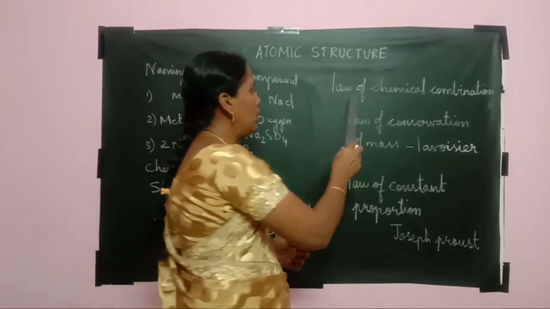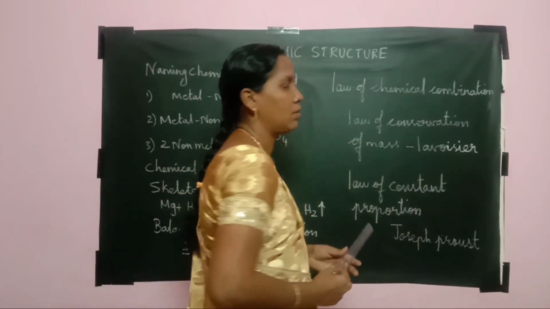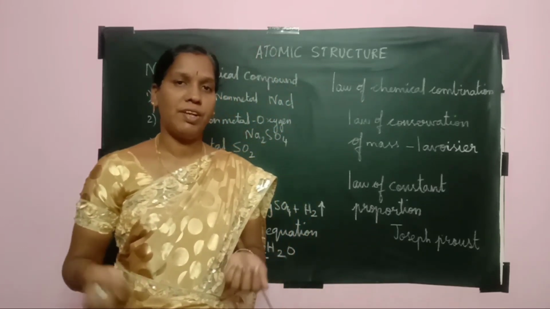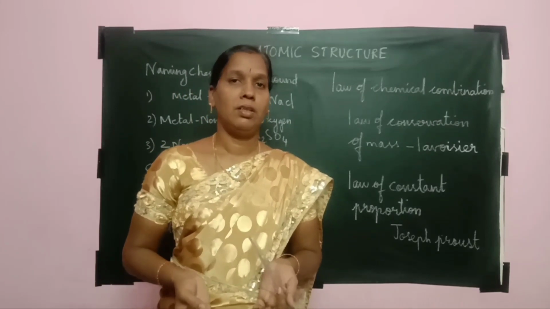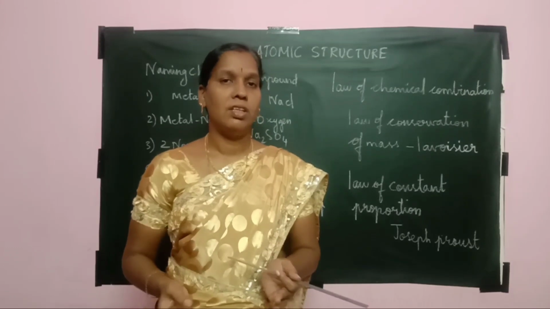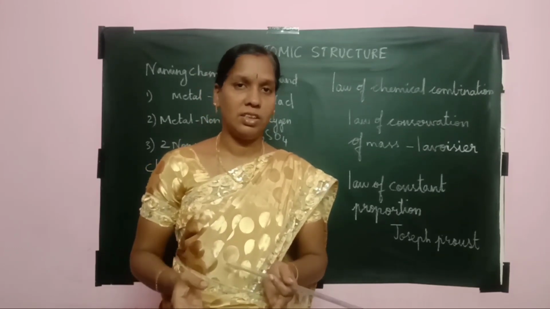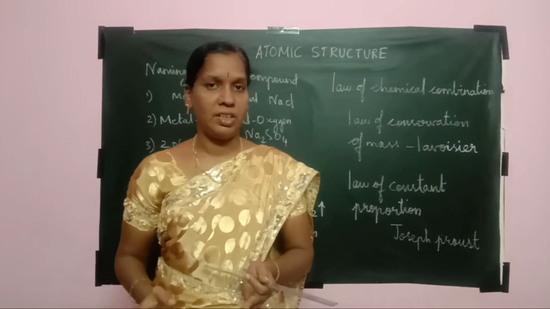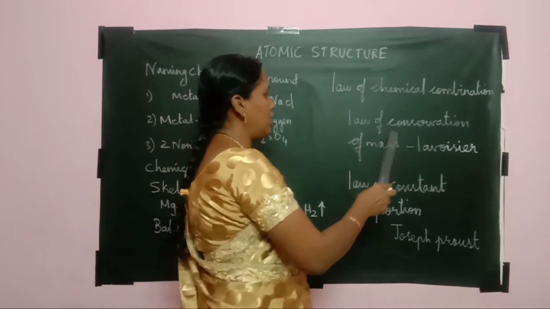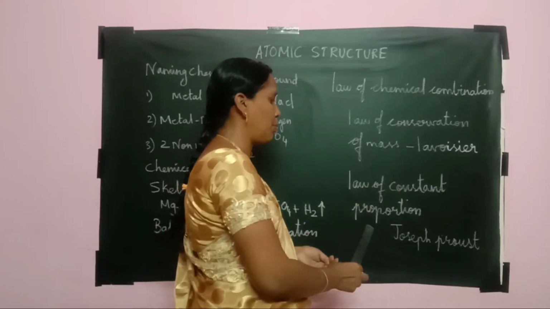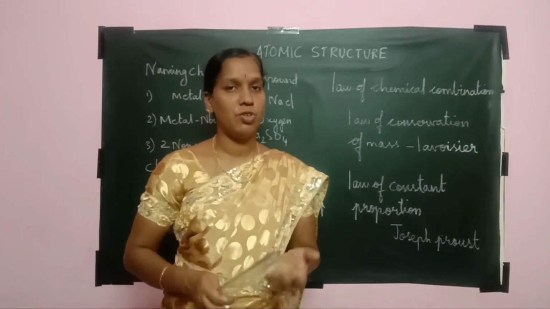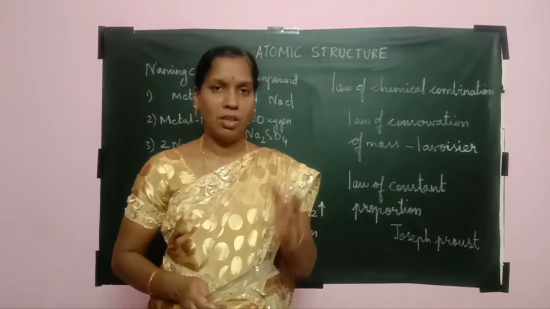Then let's move on to the laws of chemical combination. In the experiments we do, various results can be obtained. In order to classify or state them, we have laws, and these are said to be the laws of chemical combination. For example, the law of conservation of mass, the law of constant proportion, the law of multiple proportion, and Gay-Lussac's law. These four are the laws of chemical combination.